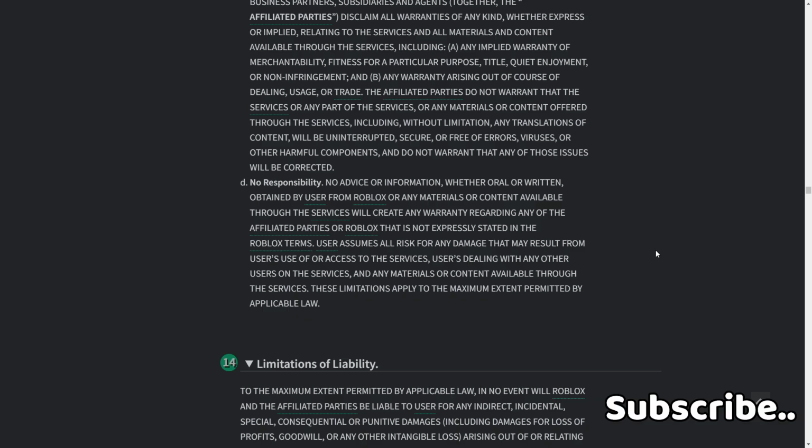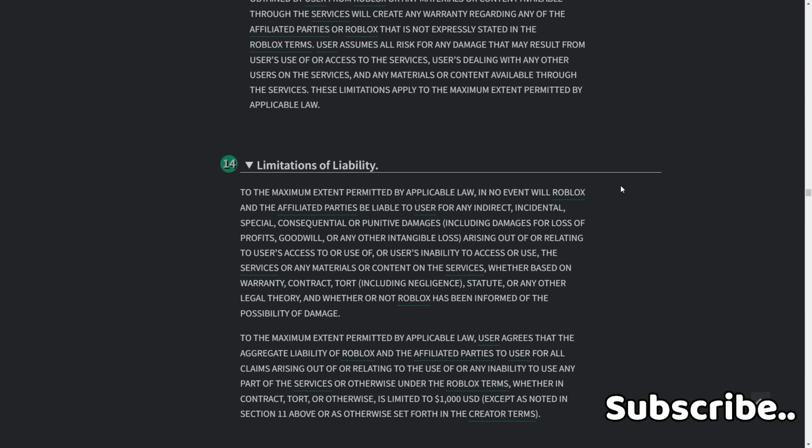User assumes all risk for any damage that may result from user's use of or access to the services, user's dealing with any other users on the services, and any materials or content available through the services. Limitation applied to the maximum extent permitted by, blah blah blah.